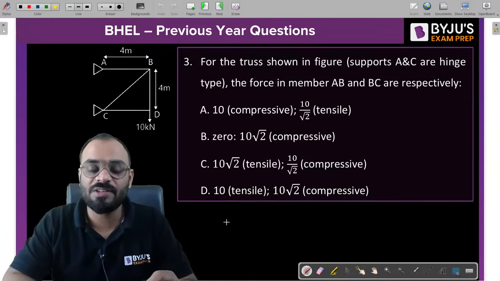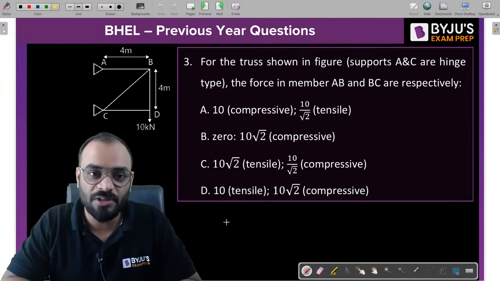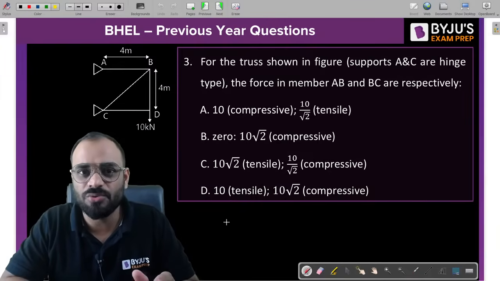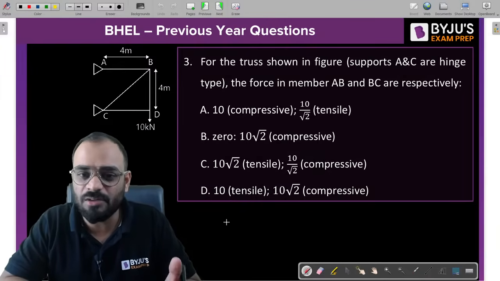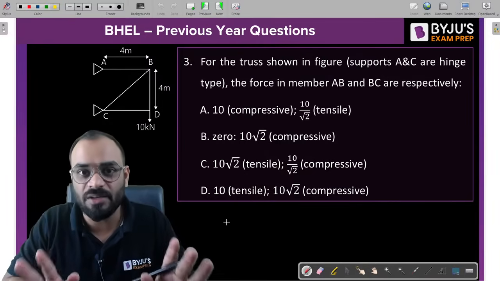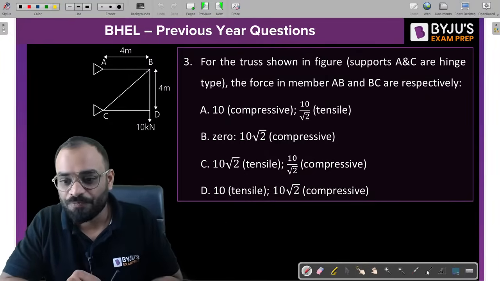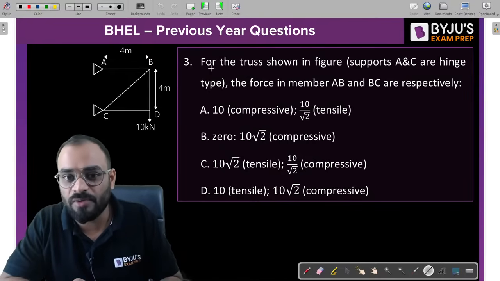Now the next question is related to your structure part. Now, guys, it is a very simple question. If you know the fundamentals of how to solve this particular problem by using equilibrium equations, you can do it quickly, right? And if you get the answer of a single member, then also you can get the answer very fast, right? Kindly solve this particular question, guys. And at the same time, I am also solving.